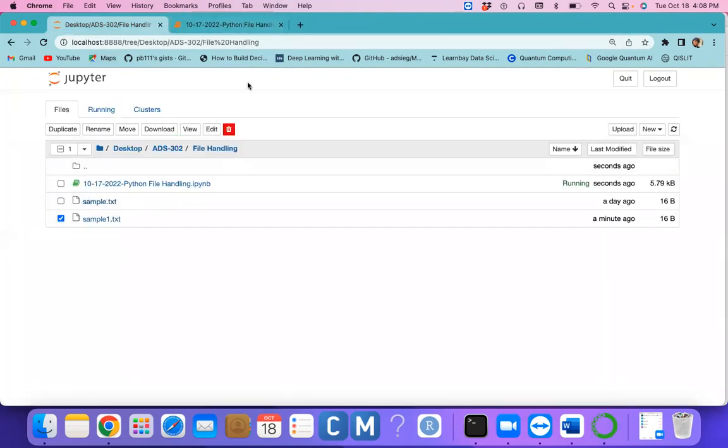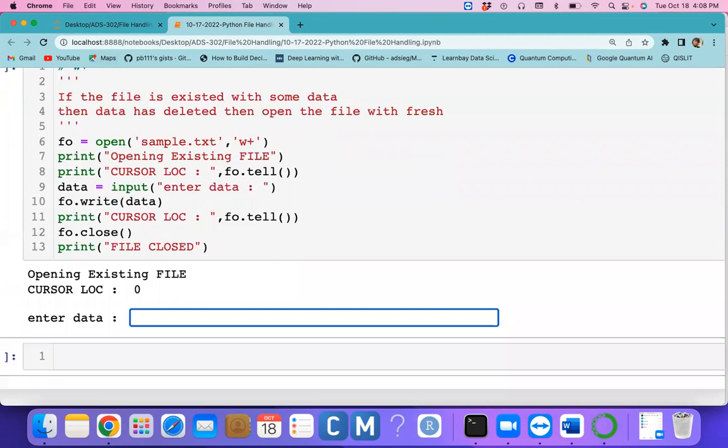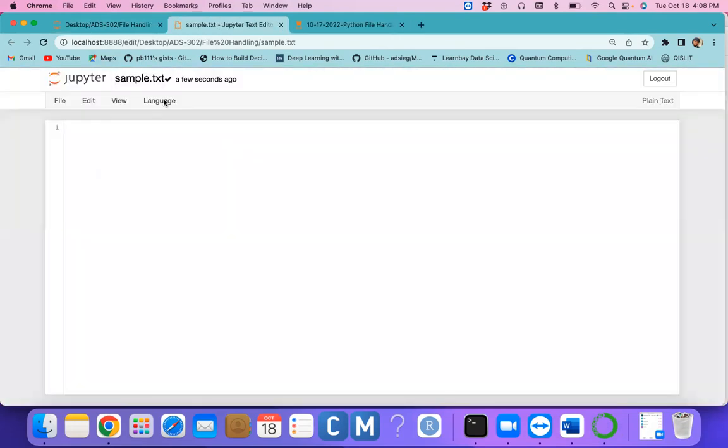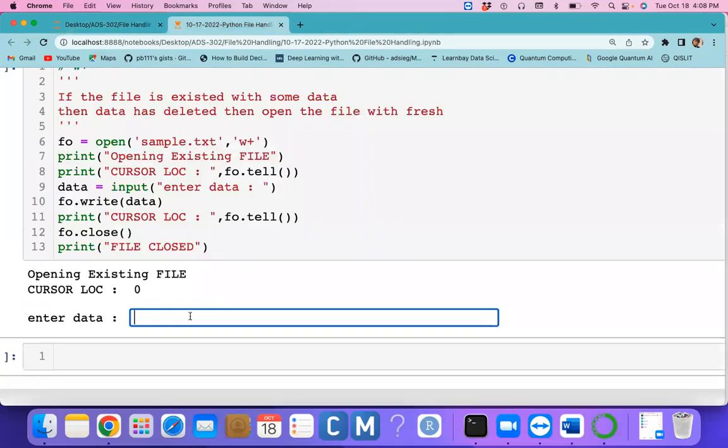The same file you are opening in W plus mode. The first thing is that the file data is deleted. If you want to check, simply open this file. Previously there were some numbers, but now we have no data. So the data has been deleted. It is the same as W mode.